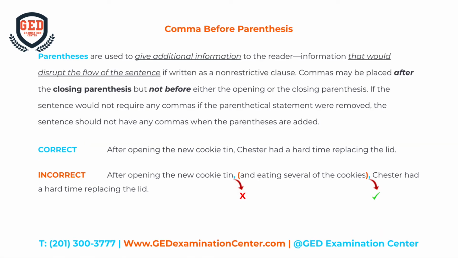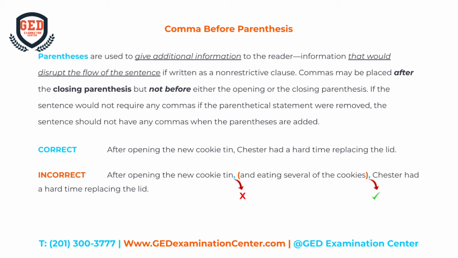Comma before parenthesis. Parentheses are used to give additional information to the reader, information that would disrupt the flow of the sentence if written as a non-restrictive clause. Commas may be placed after the closing parenthesis, but not before either the opening or the closing parenthesis. If the sentence would not require any commas if the parenthetical statement were removed, the sentence would not have any commas when the parentheses are added.